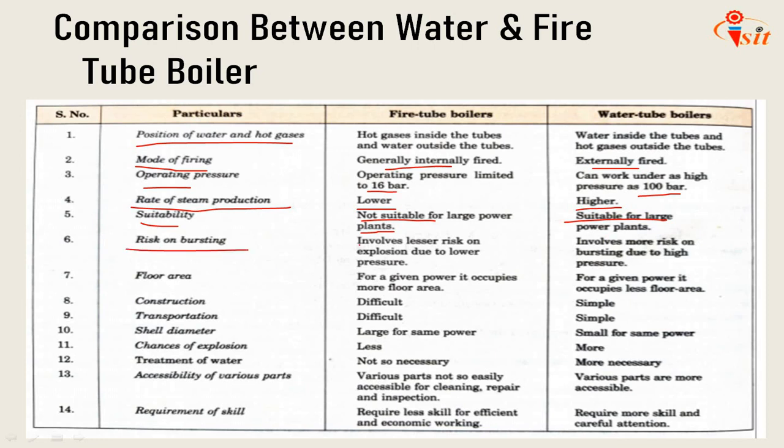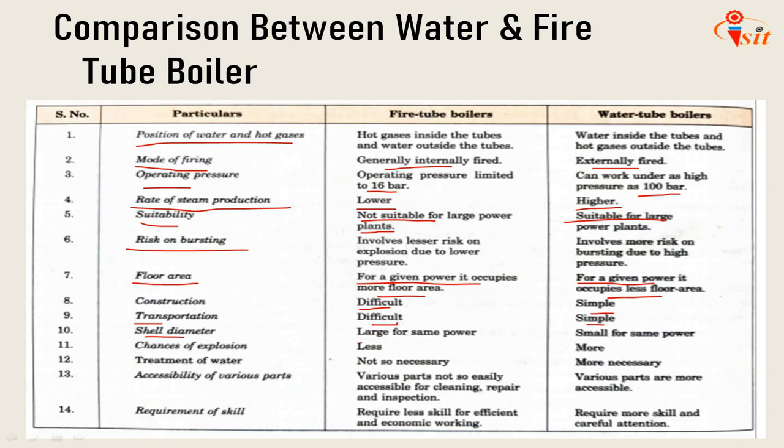Risk of bursting. In fire tube boilers, there is less risk of explosion due to the lower pressure. Water tube boilers involve more risk of bursting due to high pressure. Floor area. For a given power, fire tube boilers occupy more floor area. For a given power, water tube boilers occupy less floor area. Construction. Difficult construction in case of fire tube. Simple construction in case of water tube. Also, transportation is difficult for fire tube. Transportation is simple in water tube boilers.